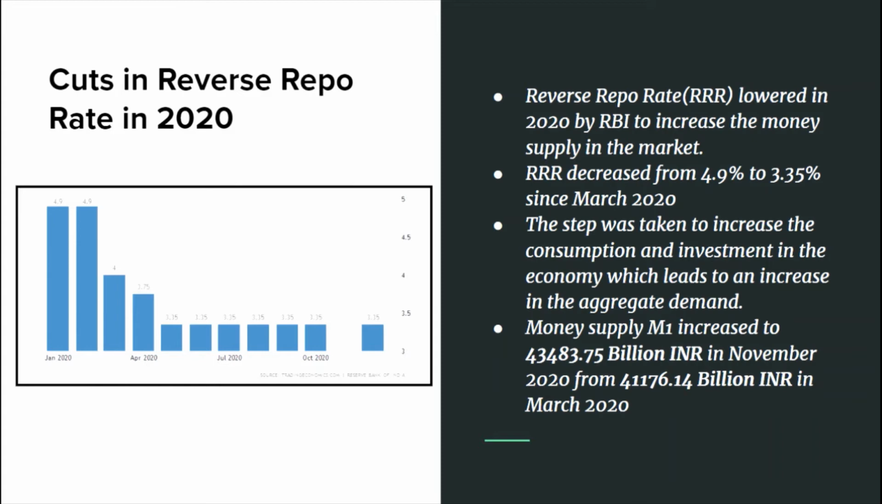The change that it brought about was that the money supply M1, which includes the cash and checkable deposits, was standing at 41,176 billion INR at the start of March 2020, and it had changed to 43,483 billion INR by the end of November, which can be seen as a change of 2,307 billion INR, which is a really great amount, and which would help the economy to really bounce back from the downfall it was facing.